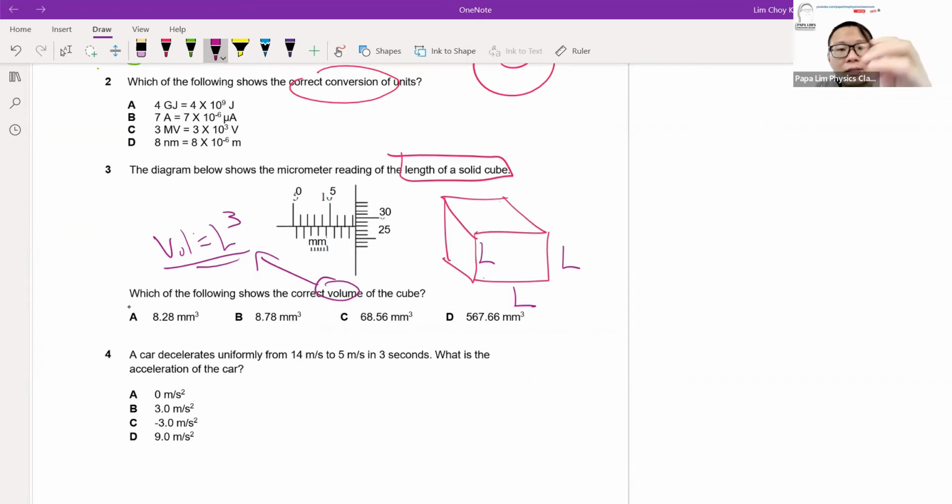Okay, so if you have not done it, remember to go and do a refresher course, to look at the video to see how to use the vernier caliper correctly and the micrometer screw gauge correctly, because that is the basis of that particular topic.